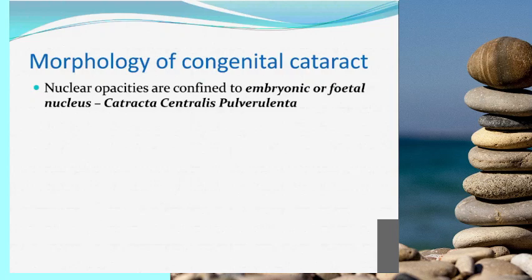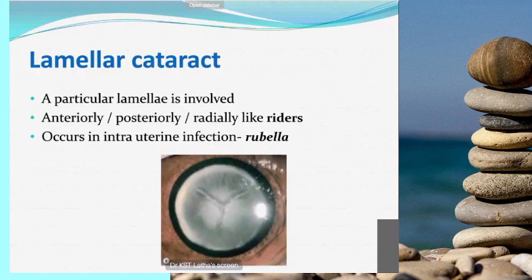So what is the morphology of congenital cataracts? It mostly resembles adult cataract, but a few cataracts are different from adult. Mostly capsular, anterior capsular, posterior capsular, and nuclear. Then polar, anterior polar, posterior polar, all these are the same, but otherwise a few cataract types are different from adult cataract.